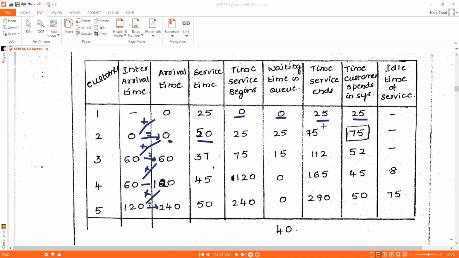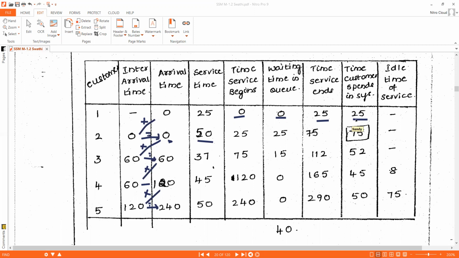It is a single channel queuing system, so only one server is there. Customer 2 also arrived at clock time 0, but the server can execute only one job at a time. The first customer's job is running, so the customer should wait in the waiting queue until the server completes customer 1's job.